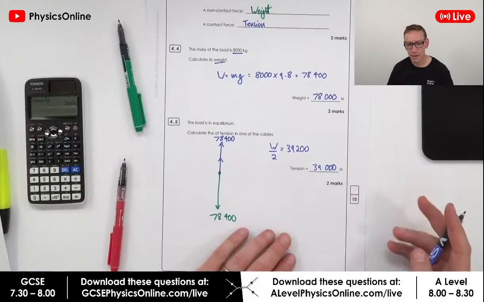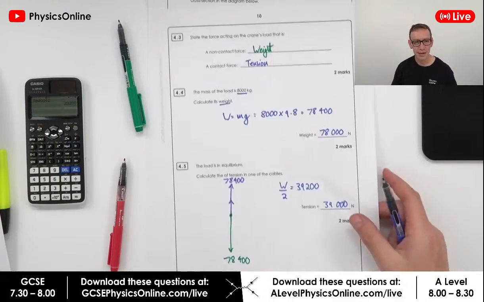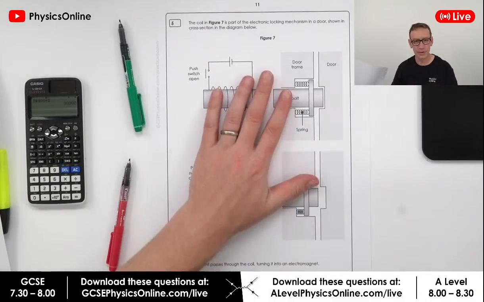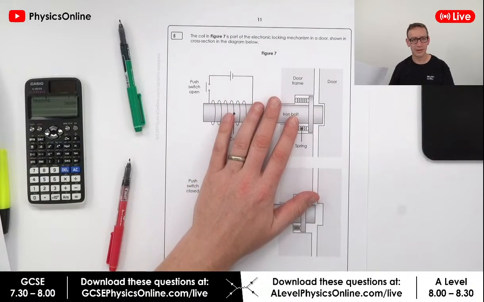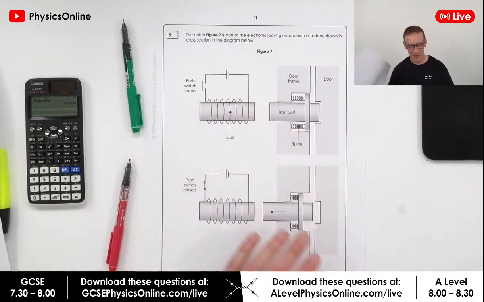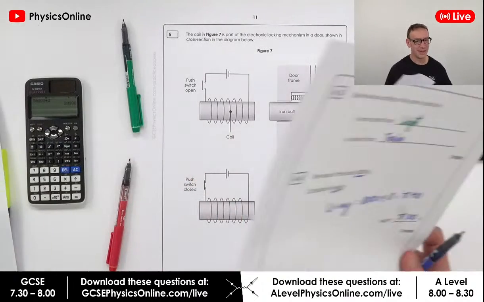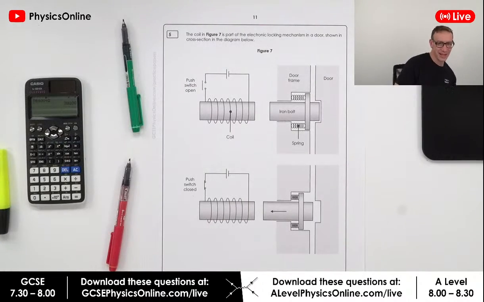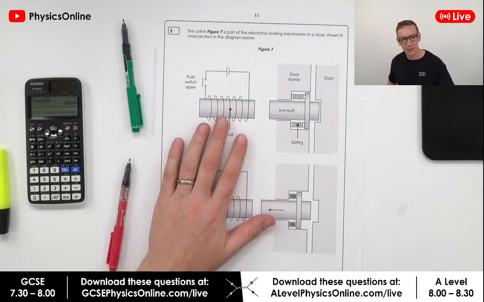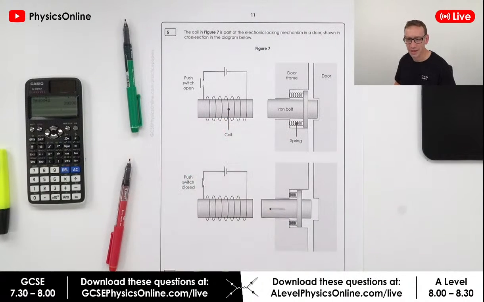Okay, right, so that was the end of that part of the GCSE paper. We're not actually doing this question in the live stream, but I just thought I'd let you see my artwork. This was all drawn in PowerPoint, so this is something that you can draw just using simple programs. But this is for another question that we're not going to be doing, but this one, as you can see, is about electromagnets.